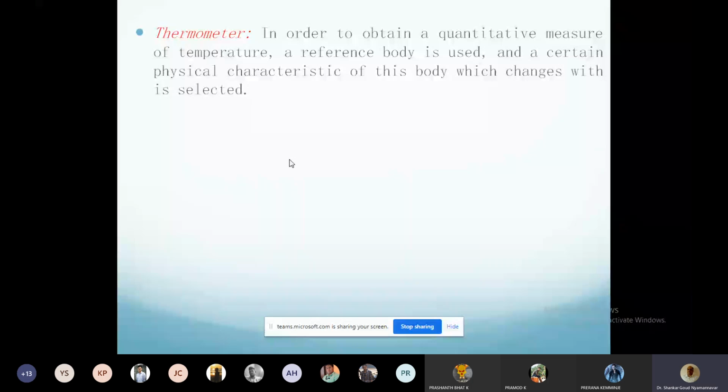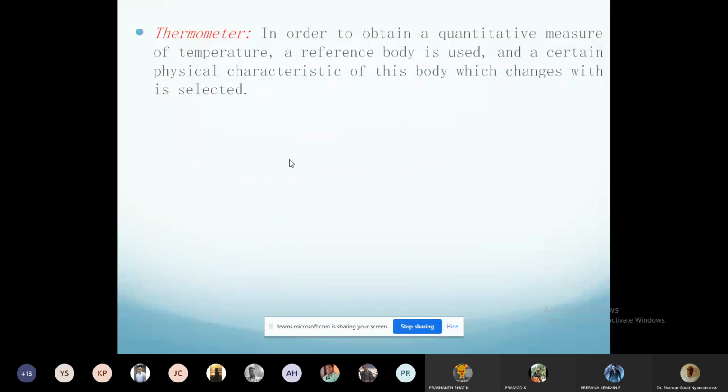Right? So this temperature, there is no equipment there you can directly measure. We know that temperature is there, thermal level is there. Thermal level is high, low. We know that, but you can't measure it directly. Only indirect measurements are available like this. Okay? What I'm doing, indirect measurement.